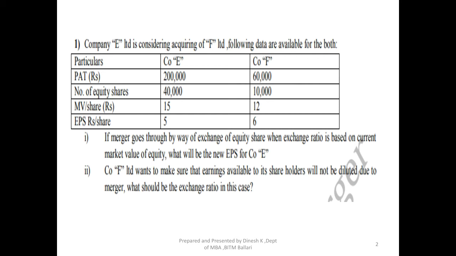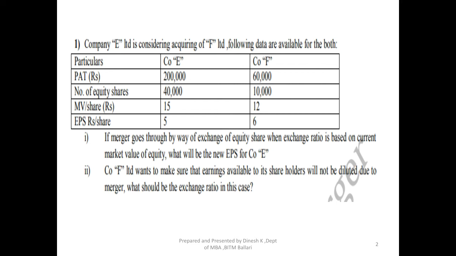Now let's go to the first sub question that they are asking. If the merger goes by way of exchange of equity shares, as we discussed in the different methods of stock swap, the exchange ratio can be calculated based on the stock price, that is market price, EPS, P/E ratio, and so on.